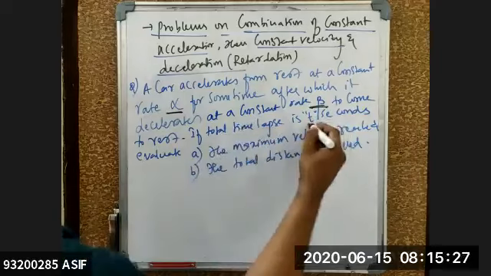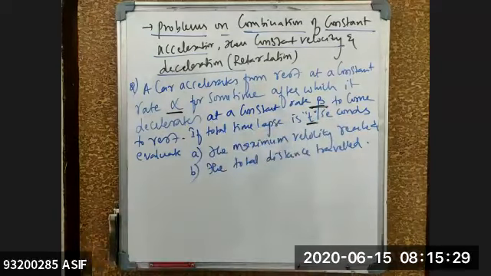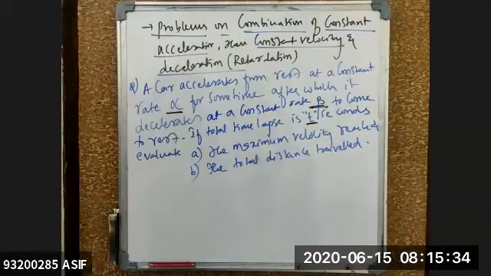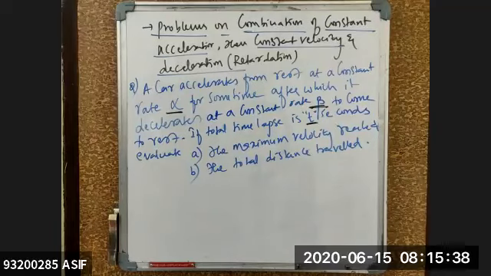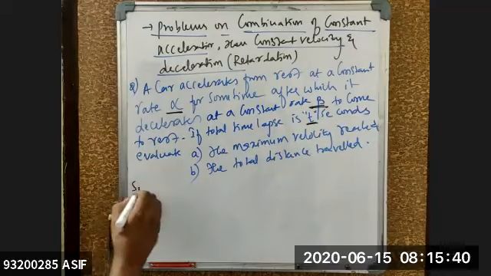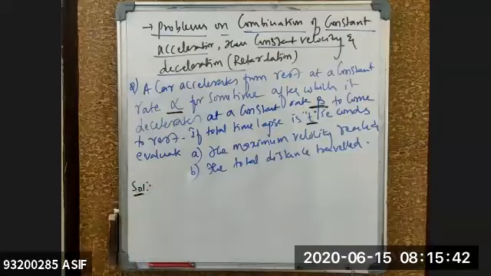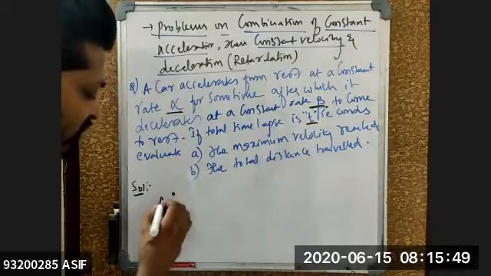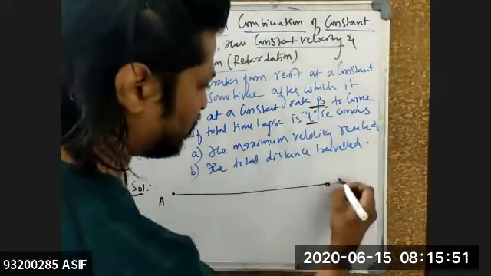If total time lapse is given as t seconds, evaluate the maximum velocity which it can reach, and also the total distance traveled by the particle. Now see, this one has a combination of accelerated motion as well as retarded motion. Like say for example, if I'm going from A, I'm reaching to the point B.